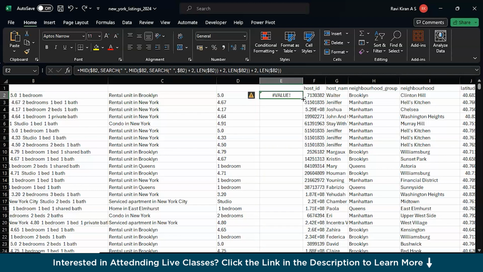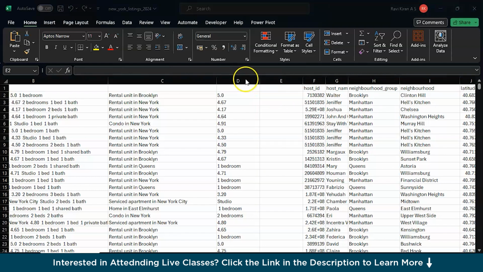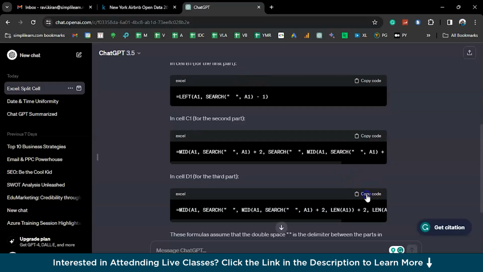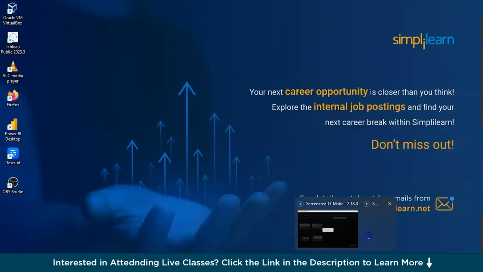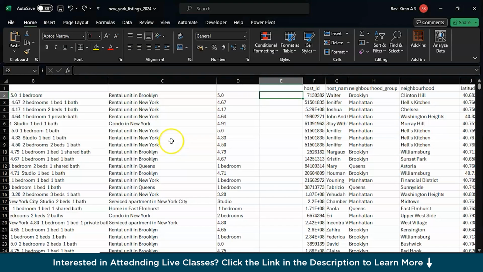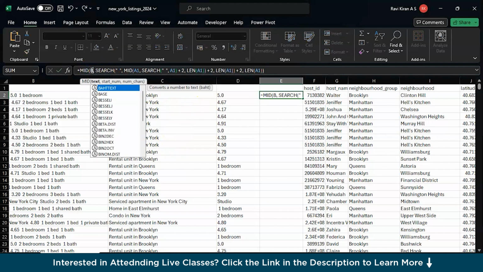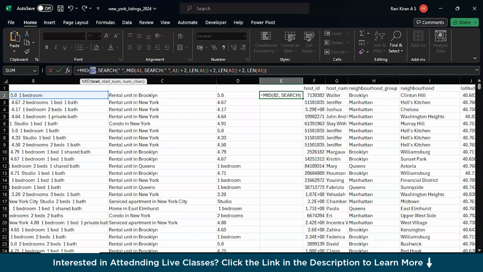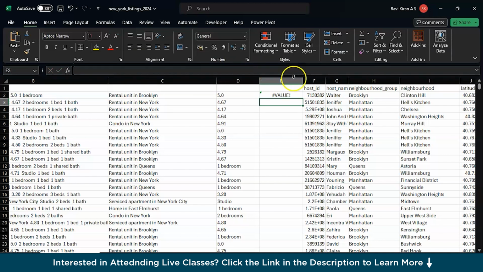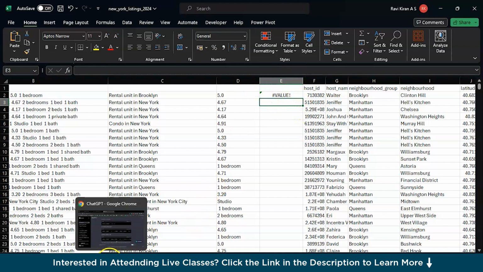Undo it, and I think we messed up the formula somewhere. So let's try to copy the code as provided by ChatGPT and place it exactly where it's supposed to be going, and replace B2. Try to fix the formula. Paste it here, paste it everywhere it's supposed to be. Press enter. Okay, there must be some mistake.